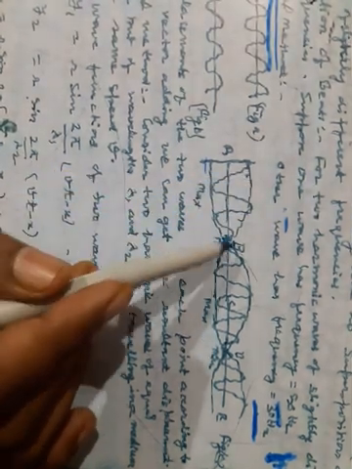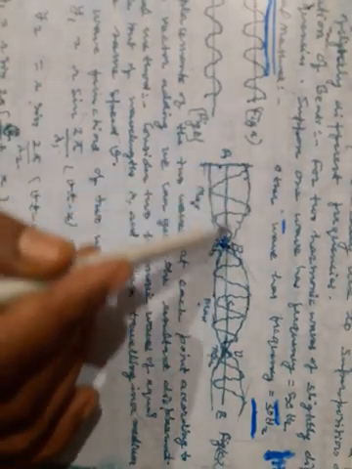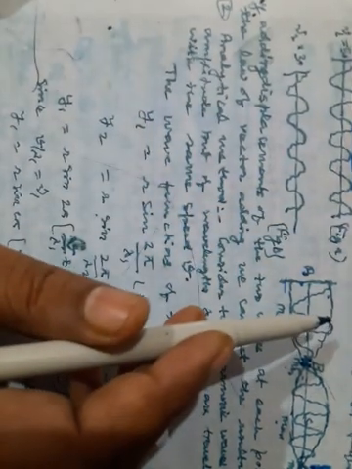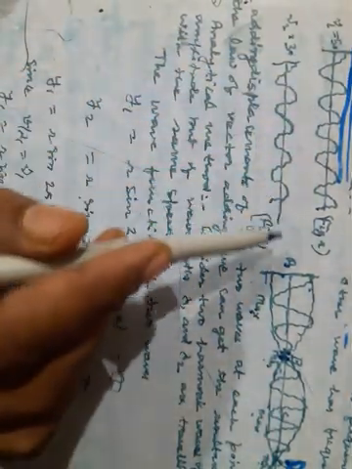Here one's maximum, minimum, A, B, C, D, E. Now this is the graphical method through which you can produce beats.